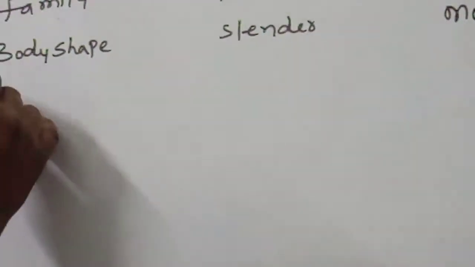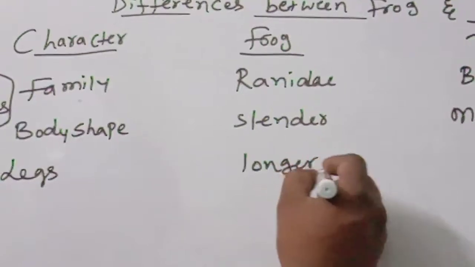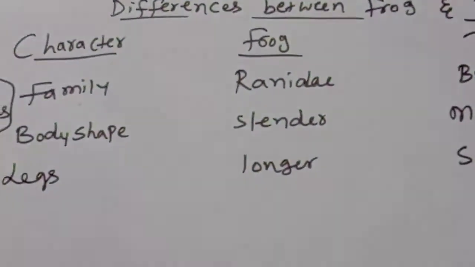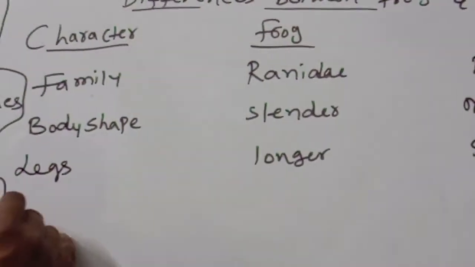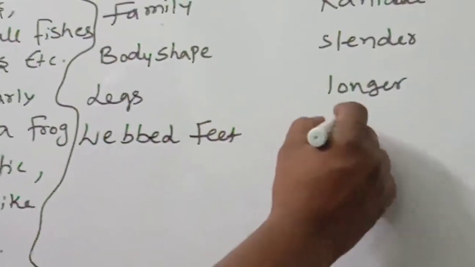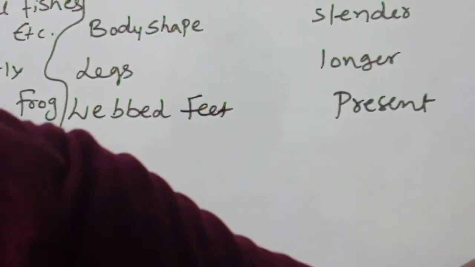Next, legs longer. Next, shorter. Okay, children, very very important. Webbed feet present. Webbed feet absent.